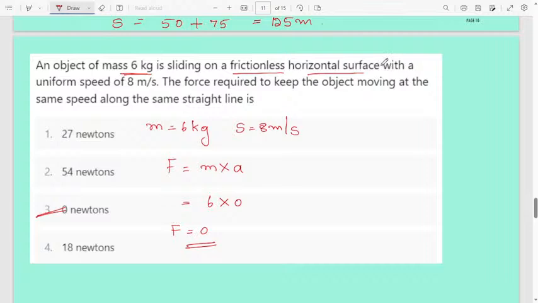When friction is there, you will observe a change in velocity, which leads to acceleration. But if your body is moving on a frictionless horizontal surface, when friction is zero, then the acceleration of the object becomes zero. Then you get force also zero, that is 0 Newton. Okay.